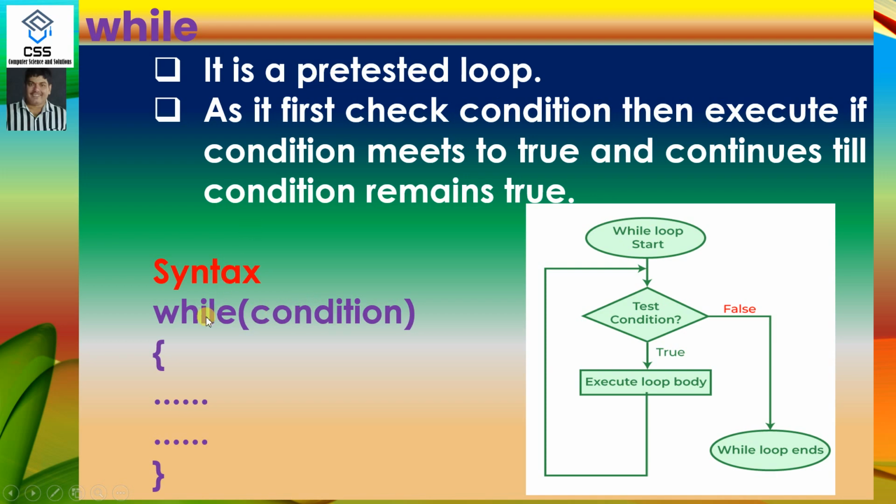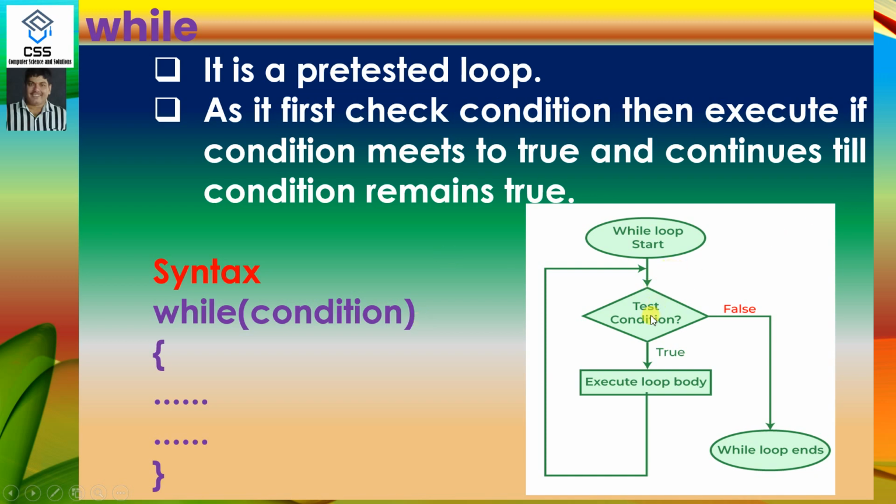The syntax of the while loop is: while condition, which means if this condition is true, it will execute all the statements placed within the two curly brackets. Why two curly brackets? Because a block of statements is to be present within two curly brackets and continue till the condition remains true. If somebody asks, if there is a single statement after while, is there a need for curly brackets? No. For a single statement, you may or may not write the curly brackets. But if more than one statement is there, you have to place them within two curly brackets, and remember that, just like if else, no semicolon is given beside the while.